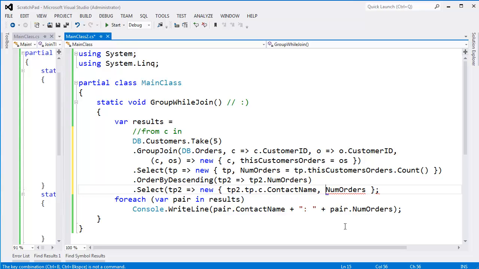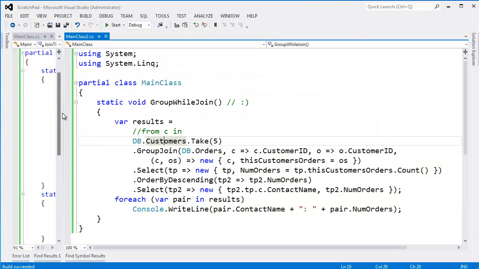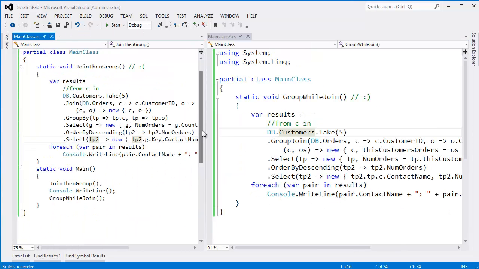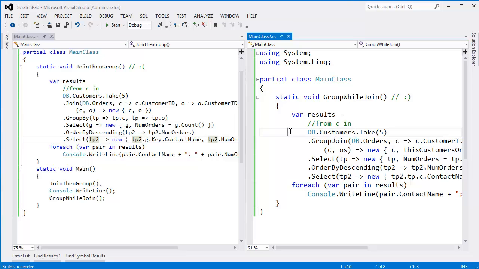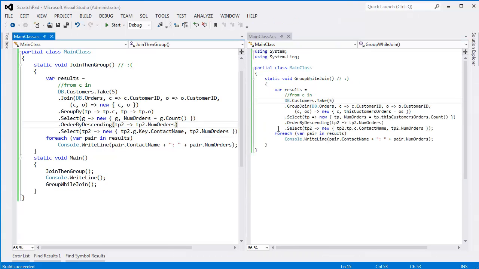Anyway, going back down here to the select, I can say TP2.numOrders, right, but I don't need to type numOrders because it's already there. Put the parenthesis out here, and voila, we're done. We've translated. In fact, let's Control F5, just verify we get the exact same results for both queries. Very cool. All right, and let's compare them side by side best we can. Turn the video up to high definition. Boy, I can barely see that. I hope you can see it.